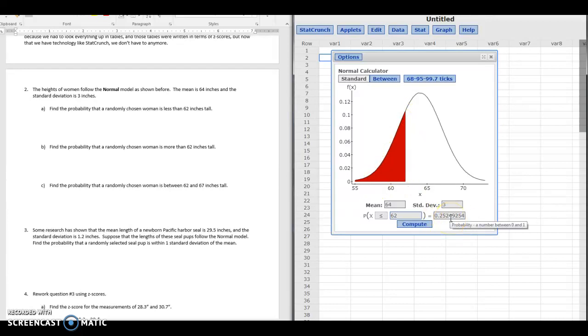So it also tells you here, just as a reminder, probability is a number between 0 and 1. So it looks like our answer here is about 0.25 or 25%.